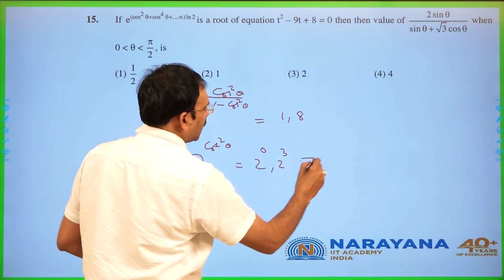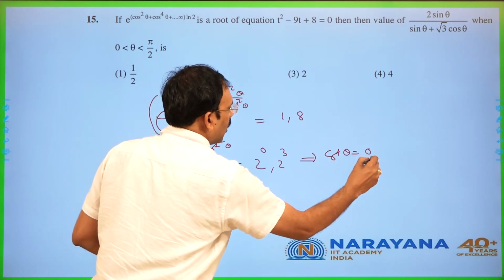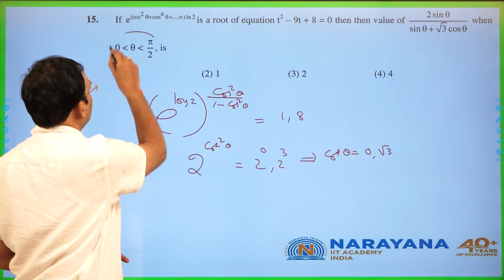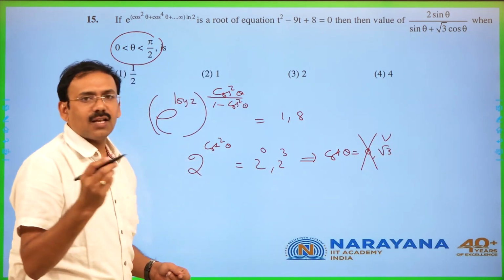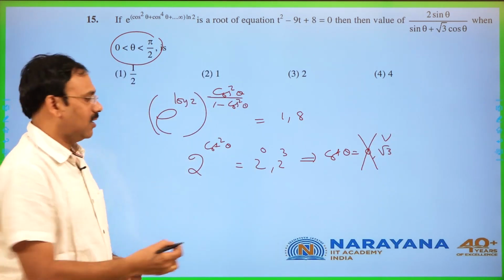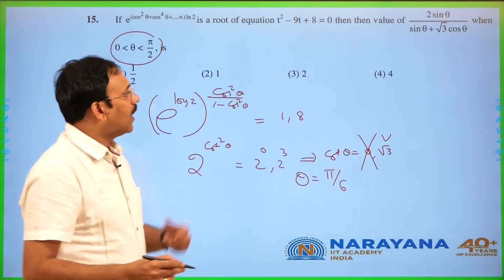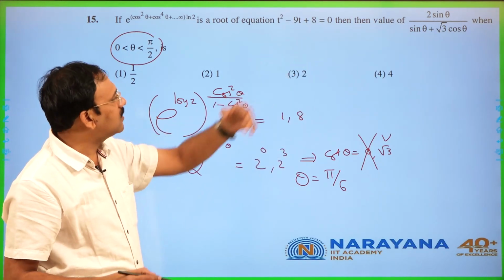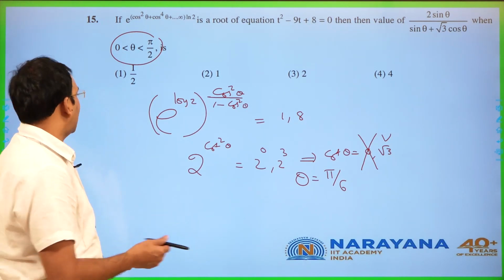So cot square theta, so cot theta is going to be 0 or root 3, but he said first quadrant, and hence 0 is not possible, so root 3. Cot theta root 3 means theta is going to be pi by 6. And hence when theta is pi by 6, you can substitute sin theta and cos theta values, you can find the answer.